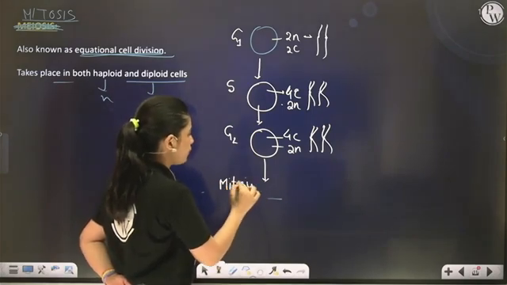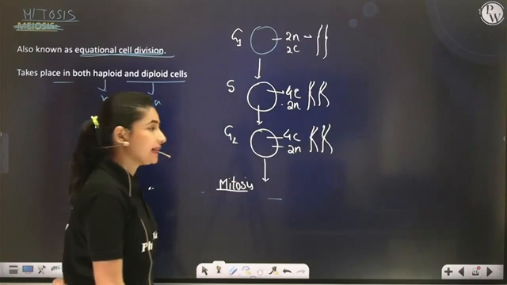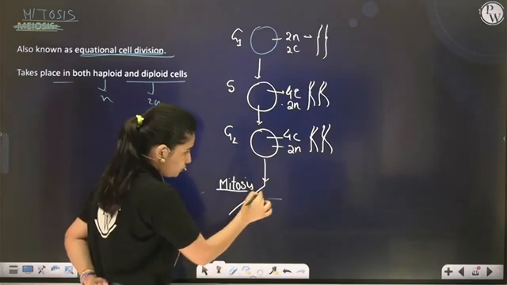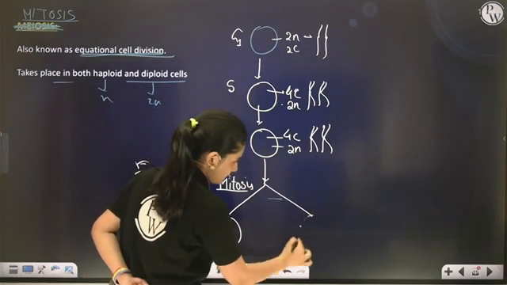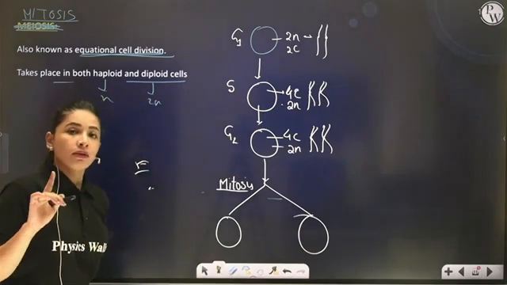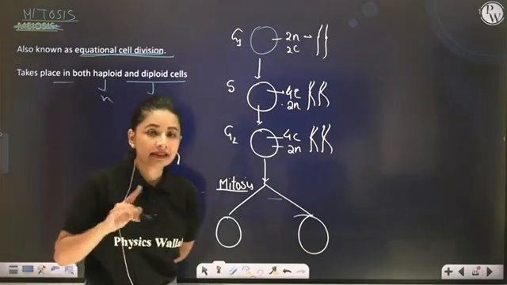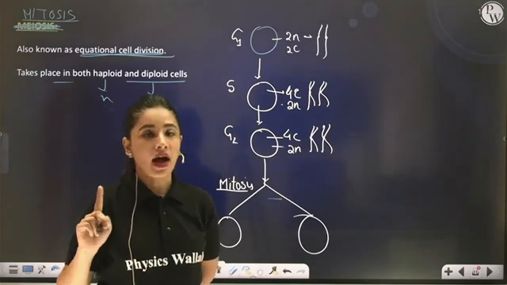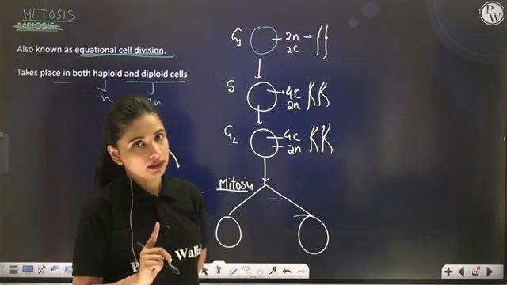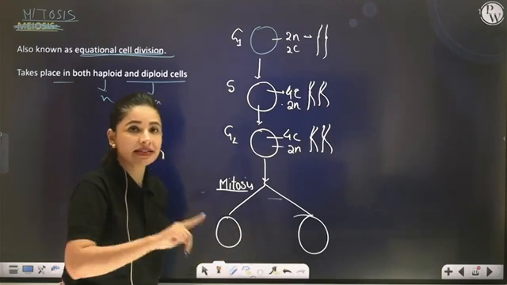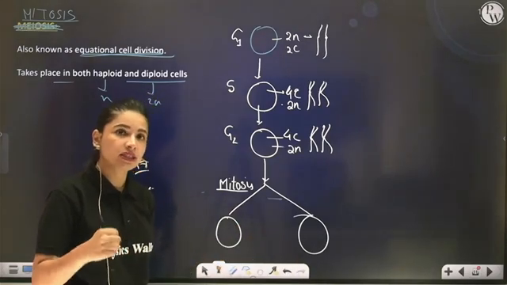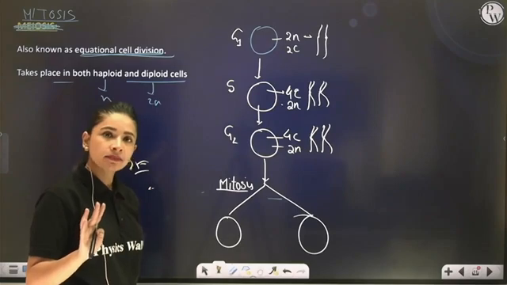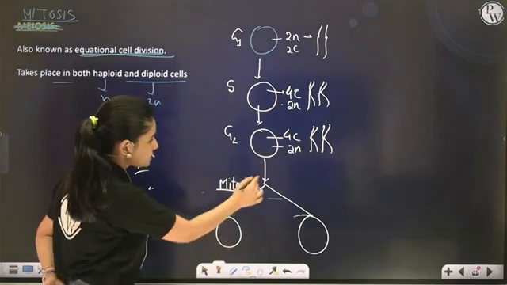Suppose mitosis type of karyokinesis is taking place, then in that case, this parent cell will divide and produce 2 new daughter cells. So during the time of mitosis type of karyokinesis, at the end, one parent cell produces 2 daughter cells which are genetically identical to each other. How? Because both the daughter cells receive the same amount of genetic material as present in their parent cell. Correct? Yes or no? Okay, so what happens after mitosis?